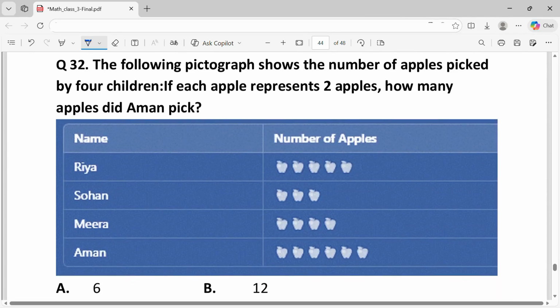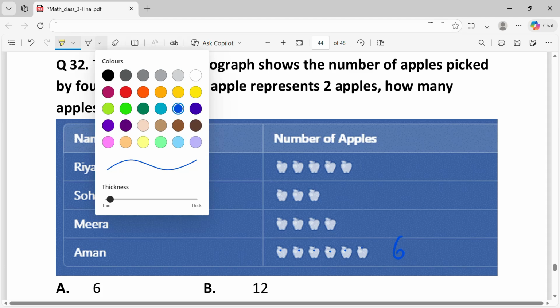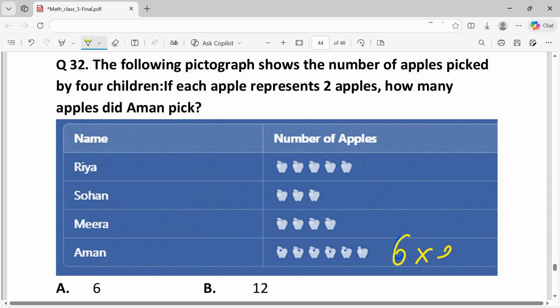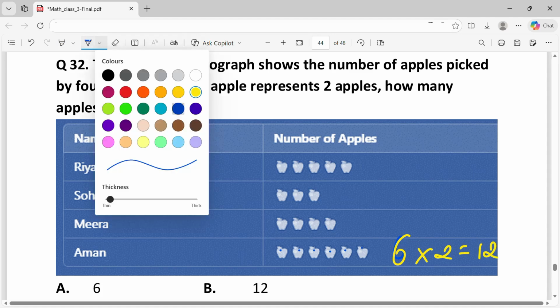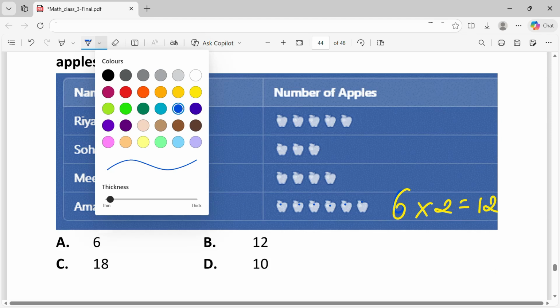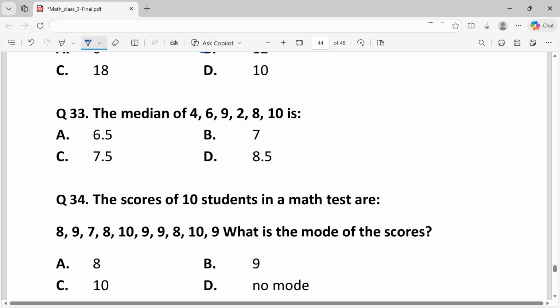Question 32. The following pictograph shows the number of apples picked by 4 children. If each apple represents 2 apples, how many apples did Aman pick? The number of apples picked by Aman is 1, 2, 3, 4, 5, 6. That is 6. 6 into 2, which is equal to 12. So the answer is B, 12.